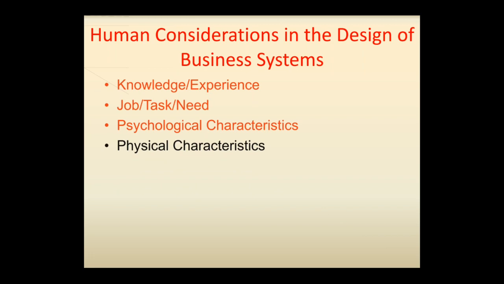So similarly, what really matters is the user's physical characteristics too. The physical characteristics of people can also greatly affect their performance with the system. By physical characteristics, we mean the age of the person. A young adult or a middle aged person can use the computer system very effectively when you compare them with senior citizens.